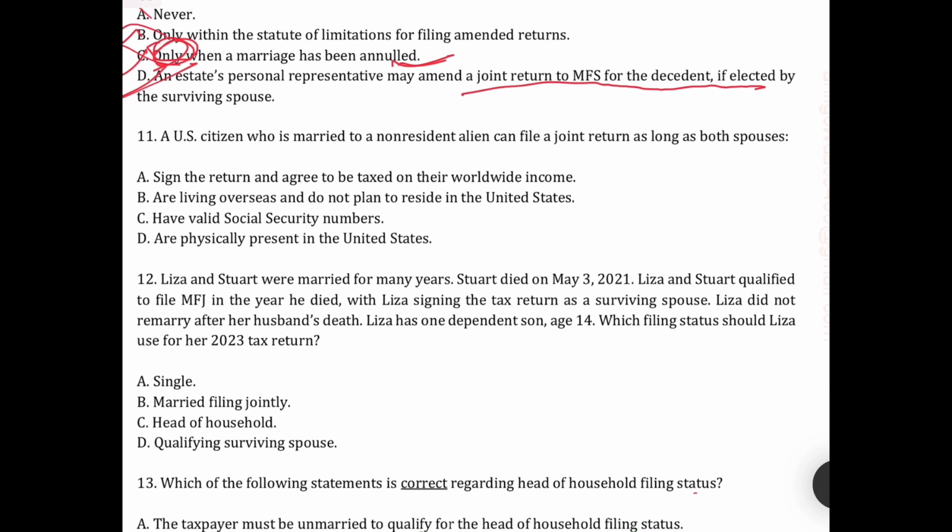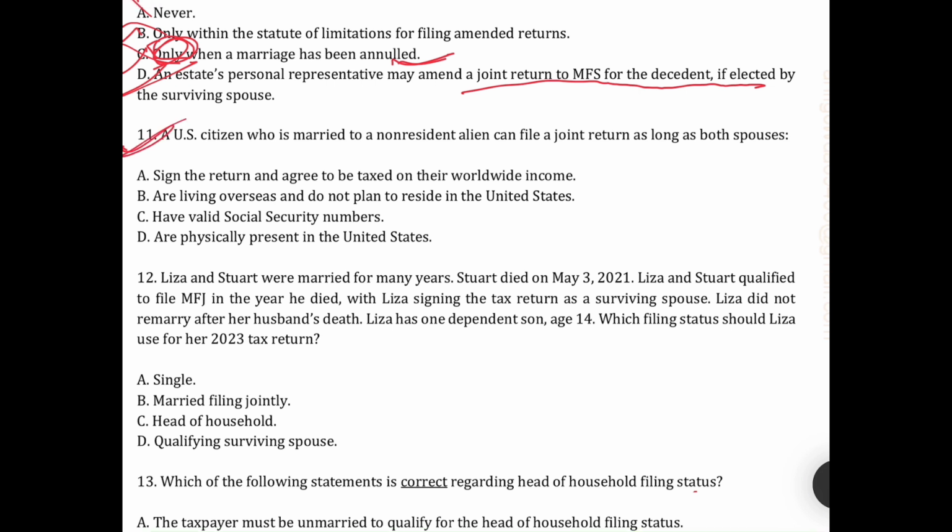Yeah, correct. Let's move. Next question. A US citizen who married a non-resident alien filed a joint return for both spouses. If they married a non-resident alien and want to file MFJ, they have to be taxed on worldwide income. So the correct answer is taxed on worldwide income. Yeah, the correct answer is E.